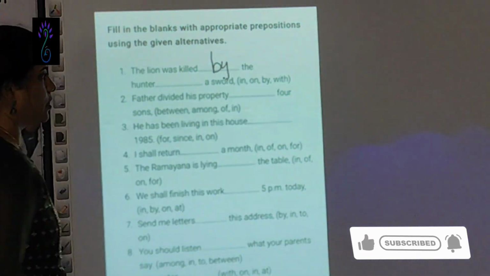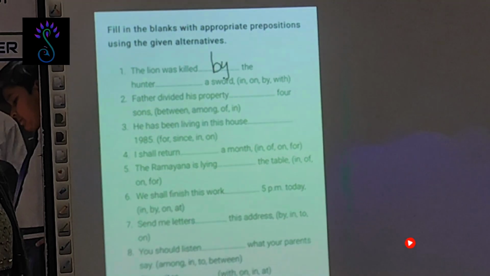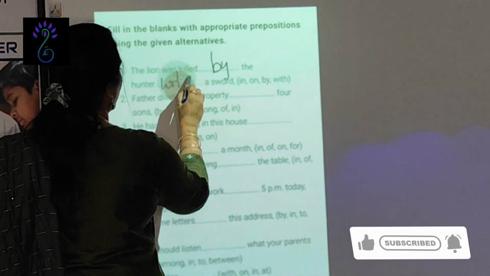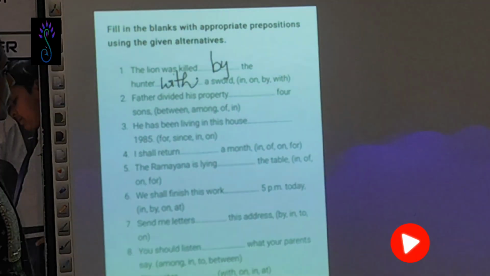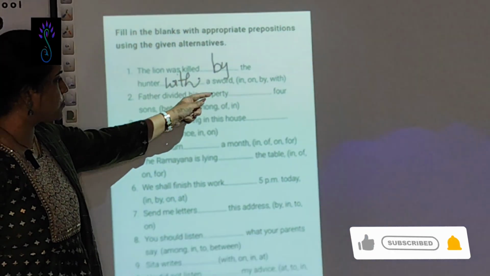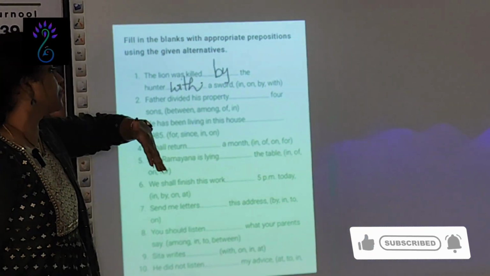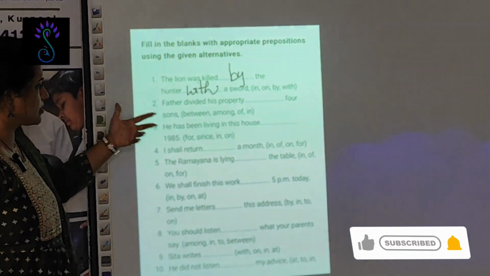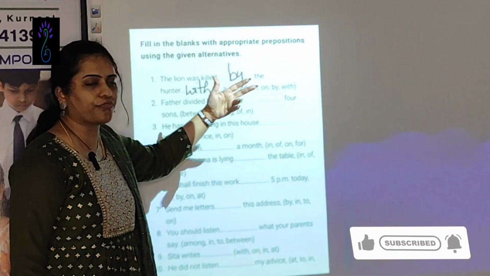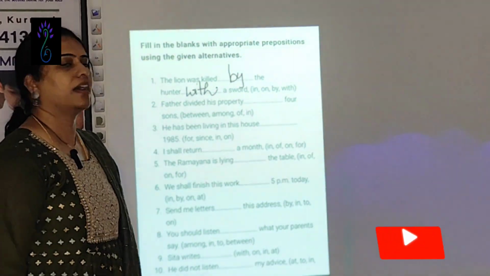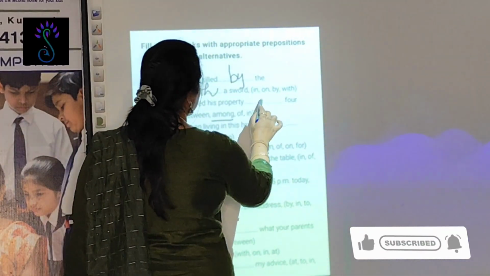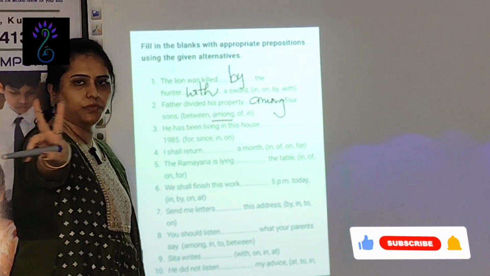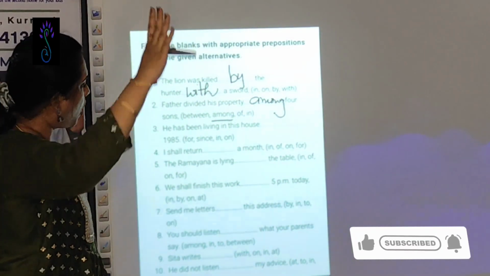When some instrument is used, you use with a sword. Father divided his property dash, just now I have given dash 4 sons. It is between, among, of, or in. What is the correct answer? Among is the correct answer, because it is not between 2, it is among 4, more than 2.